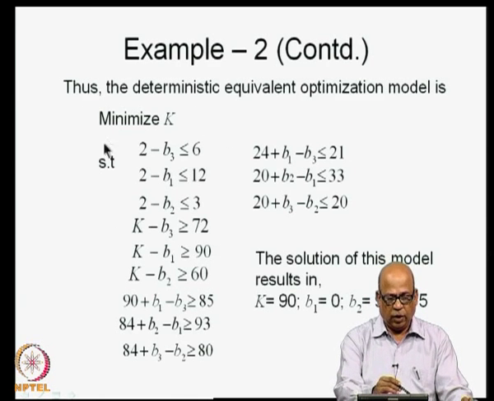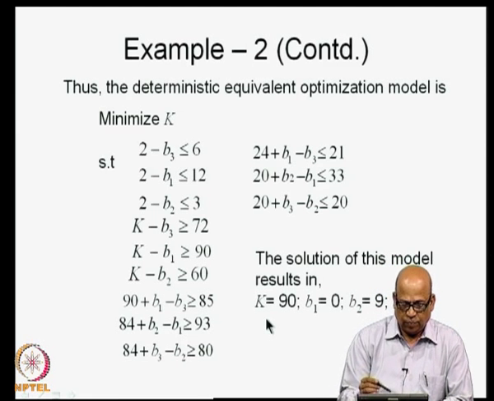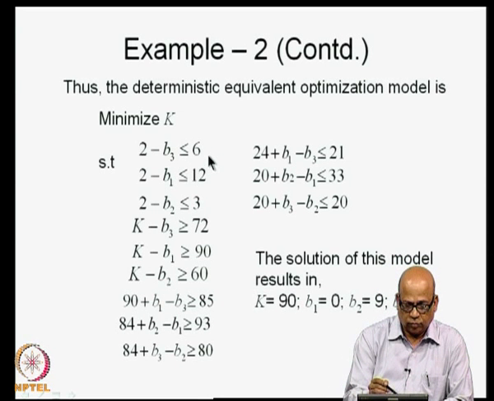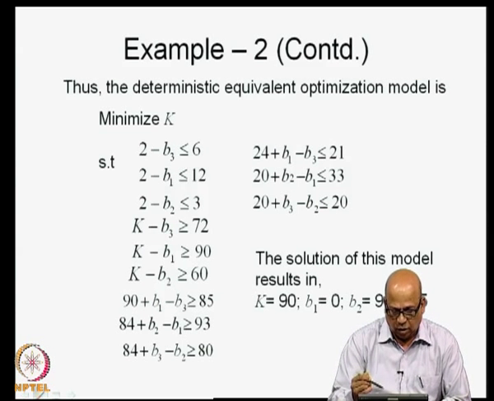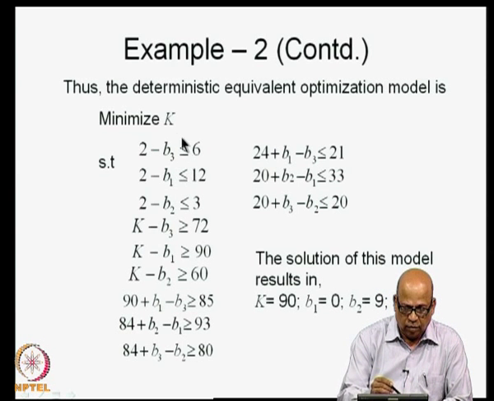So, then if I write the complete deterministic equivalent, it looks like this. This is the set corresponding to the first set of constraints, this is the second set of constraints, third set of constraints, fourth set of constraints. And then you look at this, we are looking at the minimized value of k subject to all these constraints.